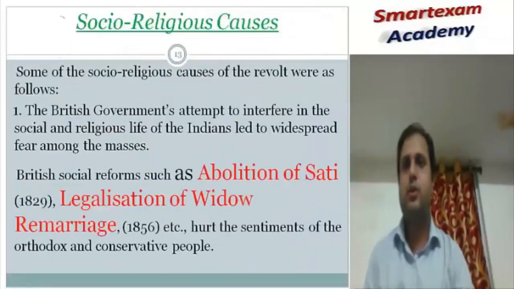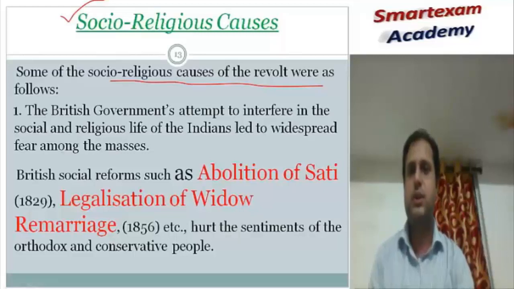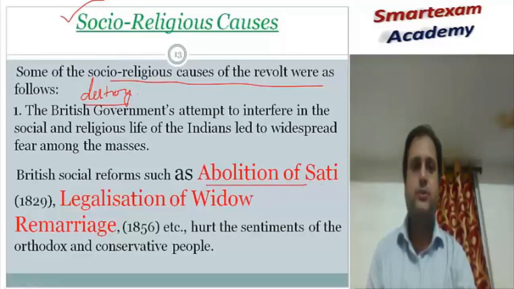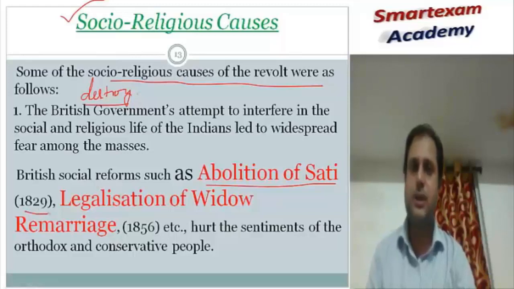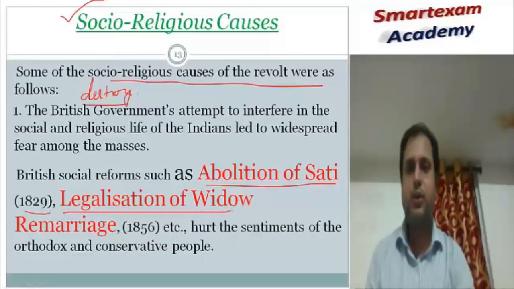So let's move to the socio-religious causes. Some of the socio-religious causes of the revolt were as follows. Abolition of sati. There were many steps which were taken by the British Empire to destroy our Indian culture. Abolition of the sati practice was also one of them. In 1829, the sati practice was abolished, although it was a kind of modernization which was started by Ram Mohan Roy. Legalization of the Widow Remarriage Act.